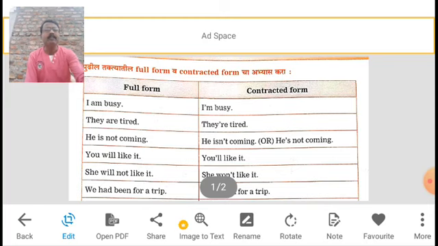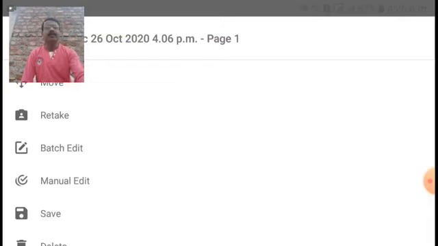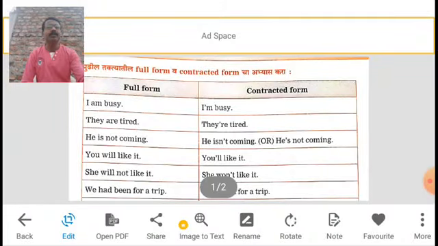Now we will start from the full forms of the word and then its contracted form. Everybody see this full page which we are going to learn. One minute.